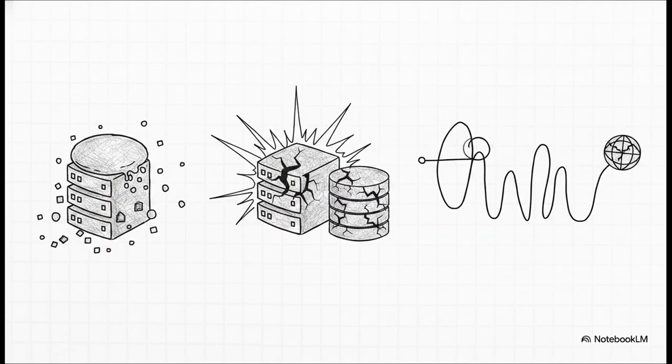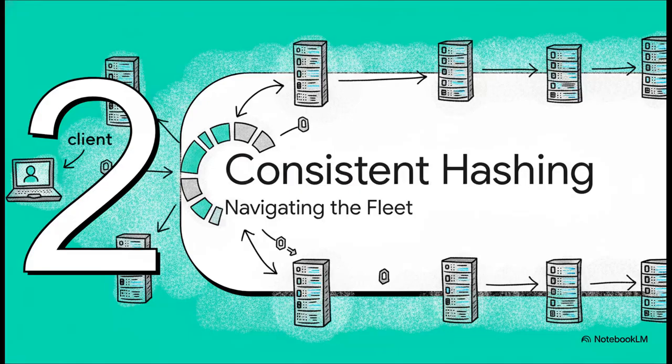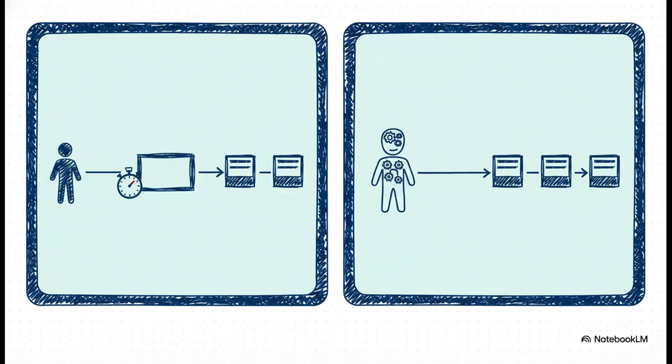And distributing a cache really just boils down to 2 core algorithmic primitives. Storage, as in which keys live where, and routing. Given a specific key, how does the client actually find its owner fast? Moving on to Section 2, routing and consistent hashing, how we navigate the distributed fleet. So let's tackle that routing primitive. How does a client actually navigate this sprawling distributed fleet?